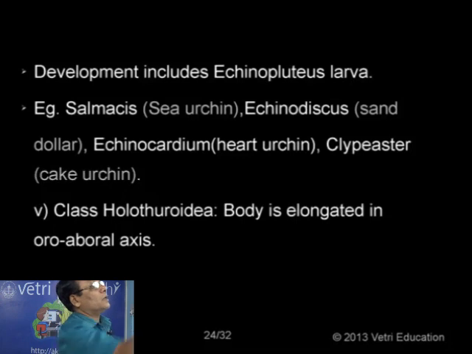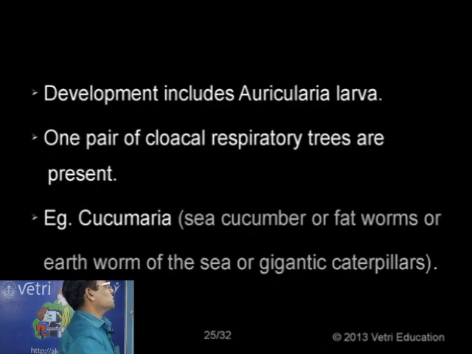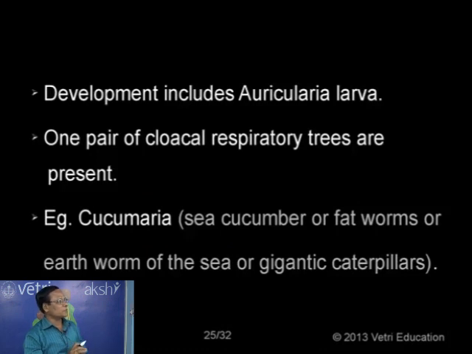The name of the larva under this group is called Auricularia. So in all cases we have different types of larvae. Starfish: Bipinnaria or Brachiolaria. In the case of Crinoidea, we have what is called Doliolaria larva. In the case of Ophiuroidea, Ophiopluteus larva. In the case of Echinoidea, Echinopluteus larva.